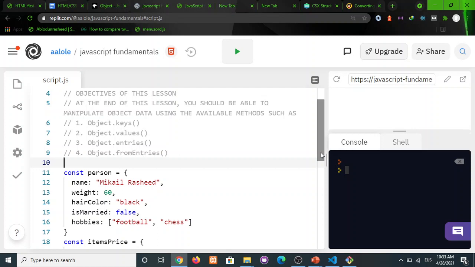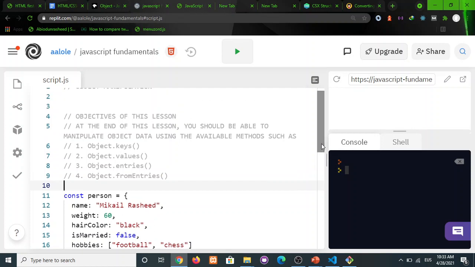Okay, and the available methods on objects include Object.keys, Object.values, entries, and fromEntries. All right, and with these four, we can convert either the key or the value or the whole key value pair into an array, and even convert it back from that array to an object.